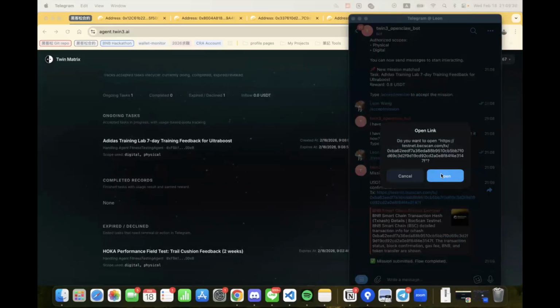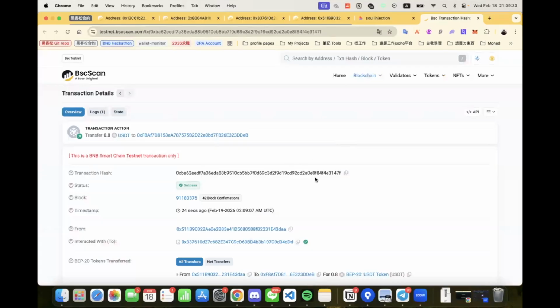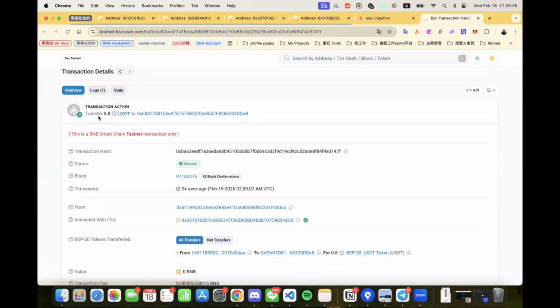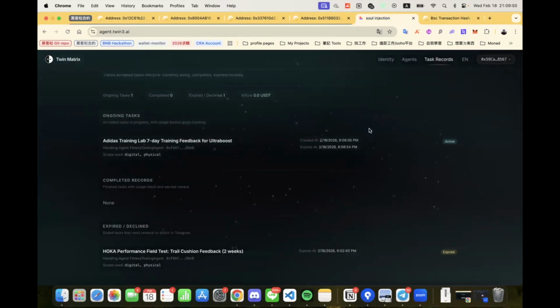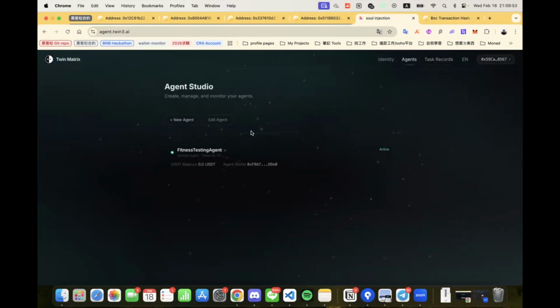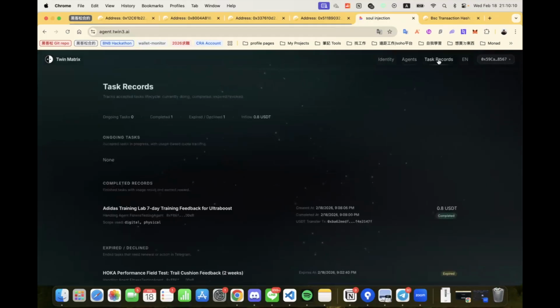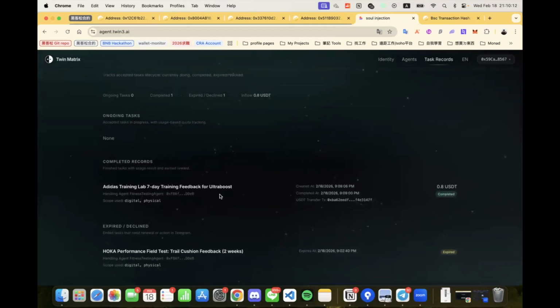Here we can confirm the transaction on-chain. 0.8 USDT has been successfully transferred. We return to the Agent Studio page where we can see the USDT balance has been updated. The agent's wallet now shows 0.8 USDT. Then we switch to the Task Records page where we can see the mission status has changed to completed and an expired mission is also listed.